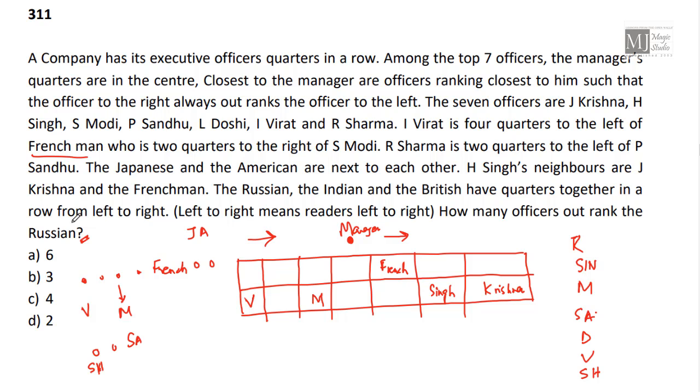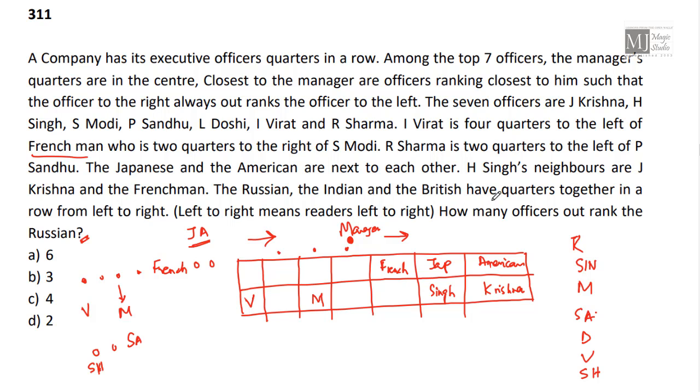The Russian, Indian, and British have quarters together in a row from left to right. 3 people. So we can have Indian, Russian, Britishers. If this combination is here, then Japanese and American combination should be here. These are Japanese and American. Now, what is left?